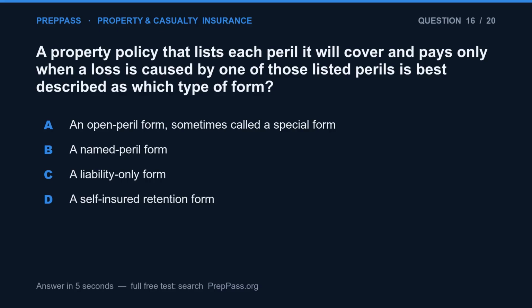Question 16. A property policy that lists each peril it will cover and pays only when a loss is caused by one of those listed perils is best described as which type of form? A. An open peril form, sometimes called a special form. B. A named peril form. C. A liability-only form. D. A self-insured retention form.